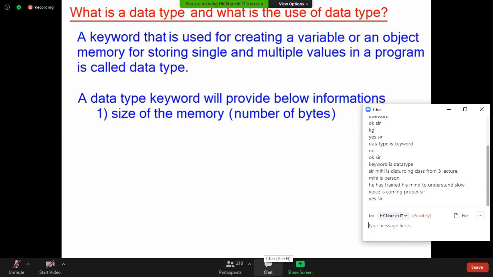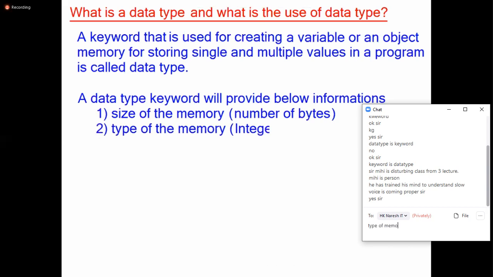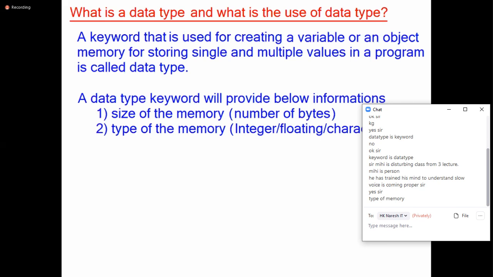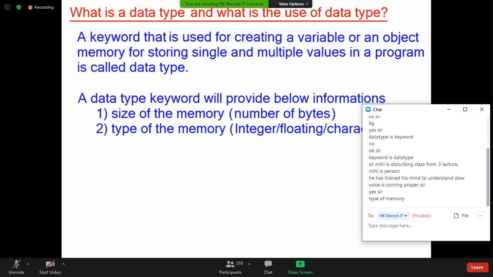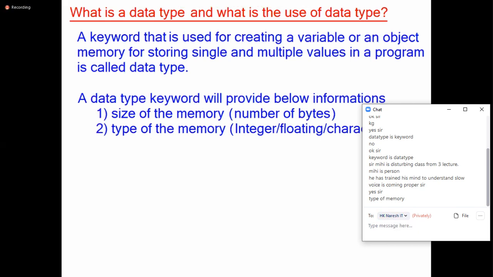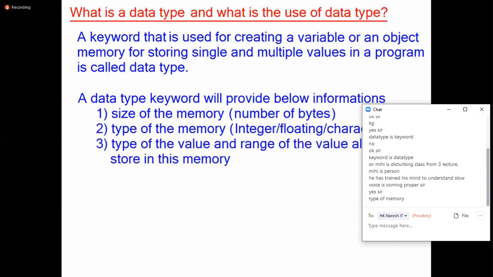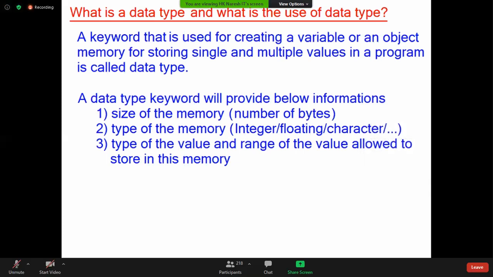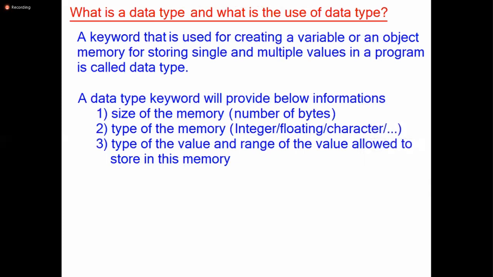Size of the memory. How many bytes of memory should be allocated? Number two, type of the memory: integer type, floating point type, character type. And then next, third, type of the value and range of the value allowed to store in this memory.